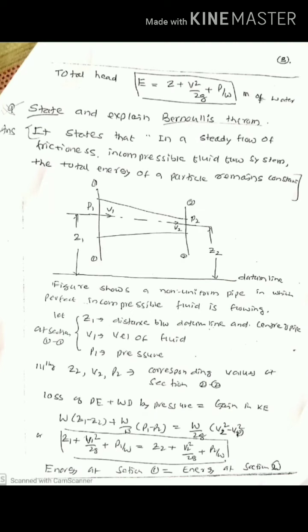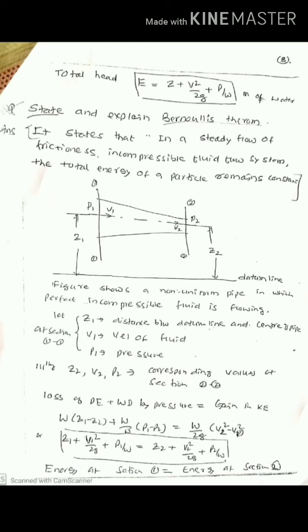Or taking negative on one side and positive on the other side, we can write Z1 plus V1 square by 2G plus P1 by W is equal to Z2 plus V2 square by 2G plus P2 by W. That is, energy at section 1-1 is equal to energy at section 2-2. So this is the explanation for the Bernoulli statement.